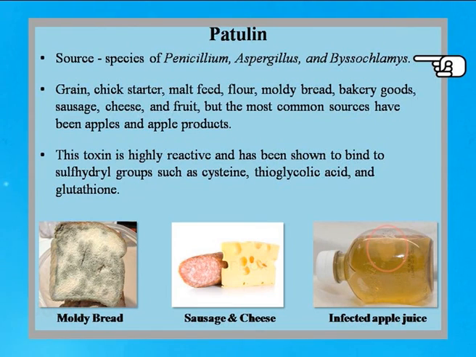Patulin is another type of mycotoxin that is produced by many species of Penicillium, Aspergillus and Byssochlamys. They again affect grain, cheese starter, malt feed, moldy bread, and bakery goods. So all these items which you see over here can be affected by the presence of patulin. Here you can see the picture of infected apple juice. Now this toxin is highly reactive because it binds to the sulfhydryl groups present in cysteine, thioglycolic acid and glutathione, and therefore the metabolic pathways of the human cells are affected.